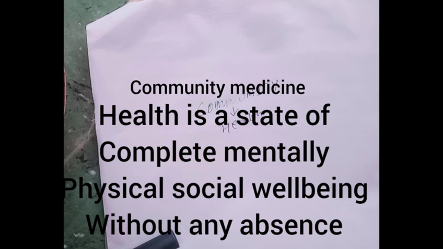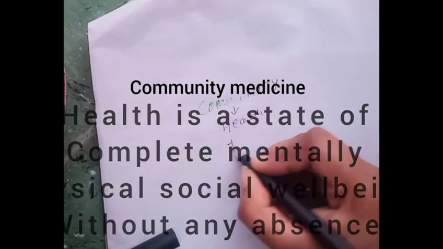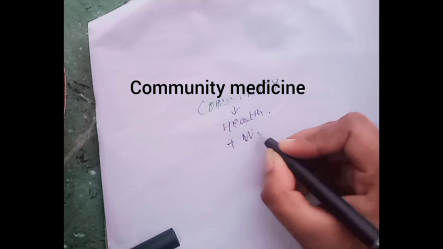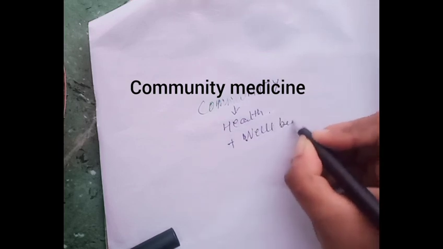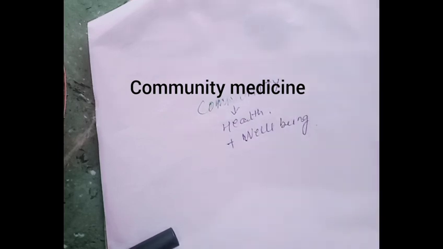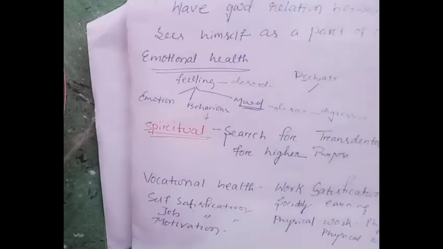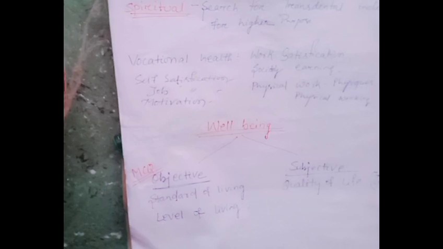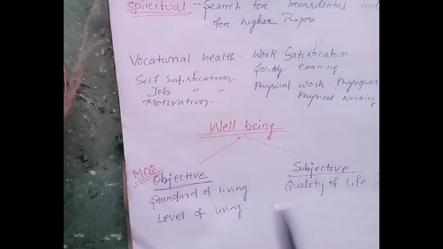It is a spiritually, emotionally, vocationally, ecologically complete mental, physical, social well-being. So mental and social well-being, we will discuss from this term: what is well-being and what are the classifications of well-being present in the general community. There are two ways, one is subjective well-being, another is objective.